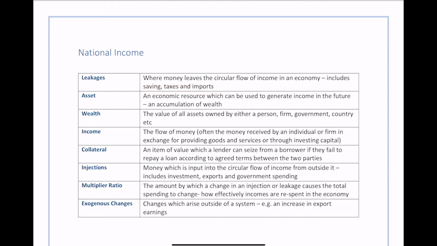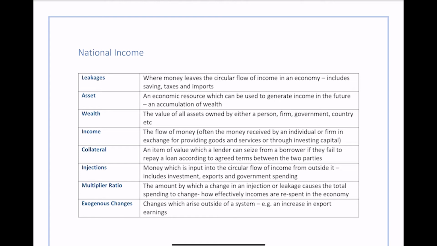Then we've got an asset. An asset is basically an economic resource which can be used to generate income in the future and is an accumulation of wealth. You can think of it like, for example, buying a house, that's an asset. If you get rent on your house, then it's giving you income in the future. Then we've got wealth. Wealth is basically the value of all your assets owned by either a person, firm, government, or country, etc. It's basically all of your assets added together and the value of that.